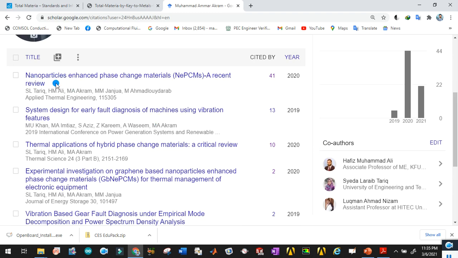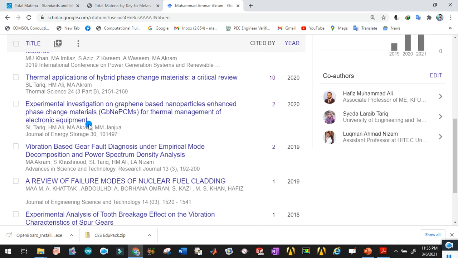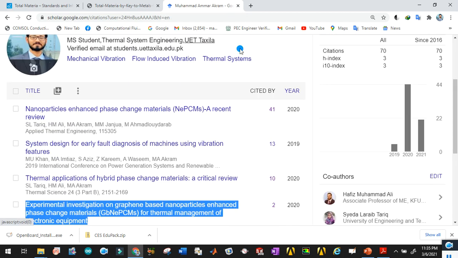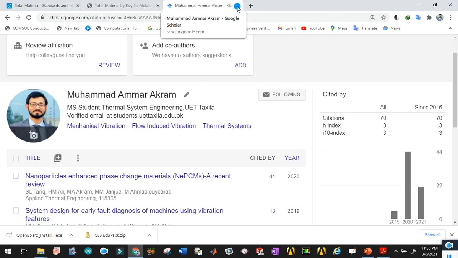So you can see this was the review paper on the nanoparticles and enhanced phase change materials, and this was another critical review on the hybrid phase change materials, and similarly this was the experimental work we were previously discussing: experimental investigation on the graphene based nanoparticles and enhanced phase change materials for thermal management of electronic equipments. Some other papers on vibration analysis are also given, so you can go through them.